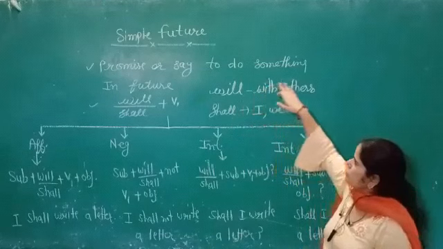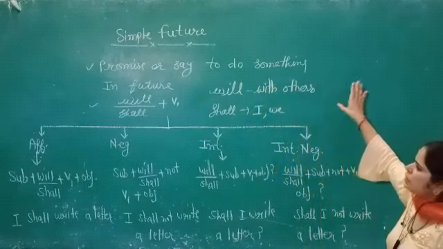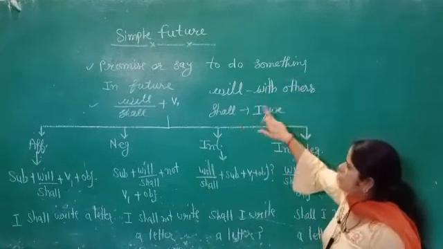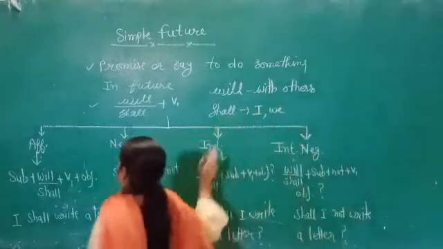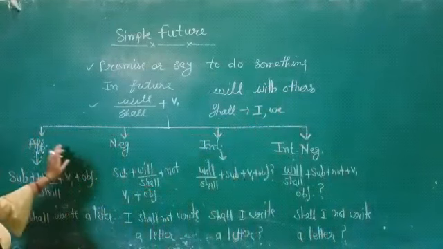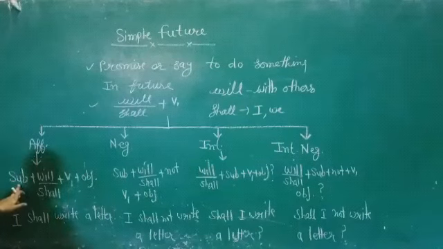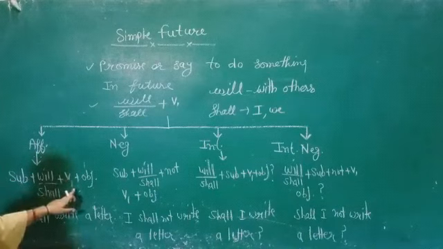Will is used with the others and shall is used with I and we. Will is used with he, she, it and the rest of the pronouns, and I and we take only shall. Now about the different types of sentences. The first is the affirmative sentence. In the affirmative sentence we have subject, will or shall, then the verb's first form and object.